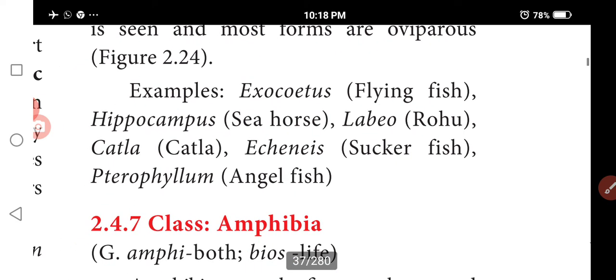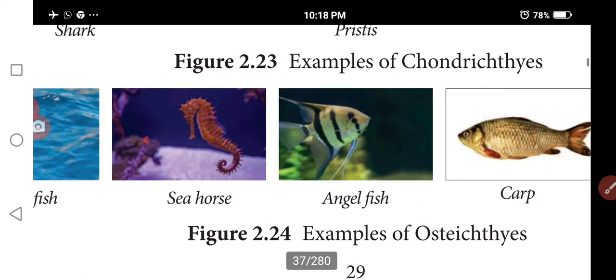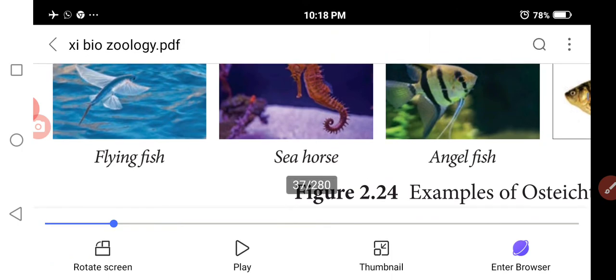Already I told that. Examples: Exocoetus, flying fish, Hippocampus, seahorse, cuttlefish, have you seen them? Remora, suckerfish, Tetraodon, angelfish. You see that? Examples of Osteichthyes: seahorse, flying fish. Osteichthyes is popularly referred to as bony fishes.